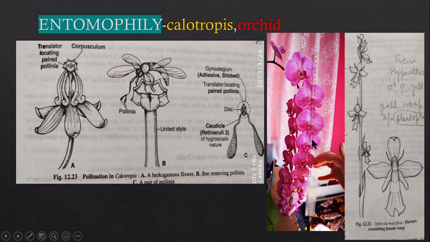So what happens, these flowers mimic the female part of the pollinating insect, and the male thinks that it is a female and it comes over here, lands over here, and it carries some of the pollinia on its wings. And when the same male insect goes and visits another plant, it brings about the pollination. So in orchids, they also show a kind of mimicry, where the flowers mimic the female insect, right?